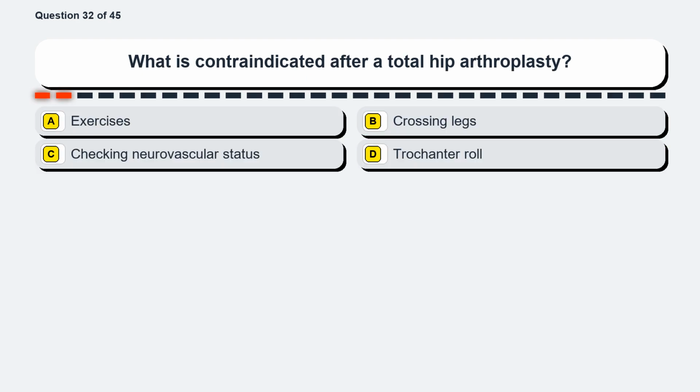Question 32. What is contraindicated after a total hip arthroplasty? Option A, exercises. Option B, crossing legs. Option C, checking neurovascular status. Option D, a trochanter roll.